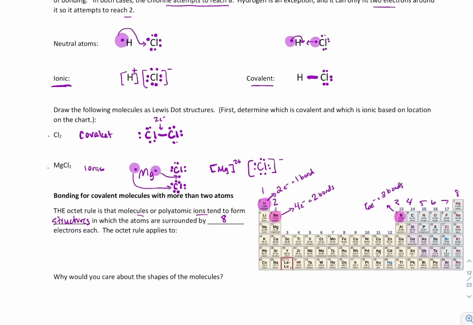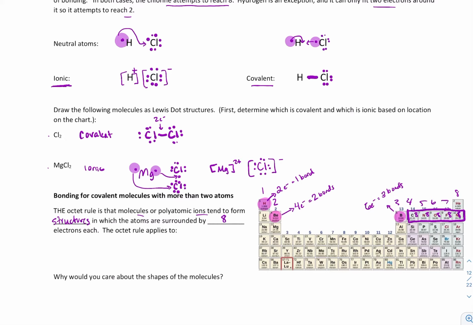Once we get past beryllium, we're finally large enough to follow the octet rule. So all of those atoms will use 8, 8, 8, 8, 8. They all want to get to 8. So does everyone below them, but everyone below them is of a special size.